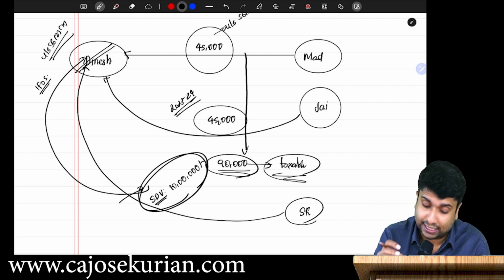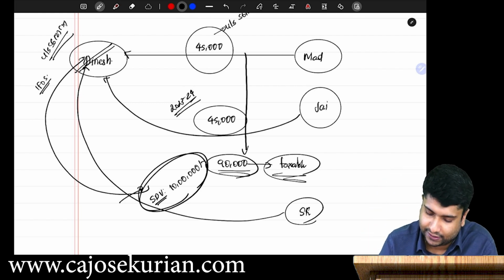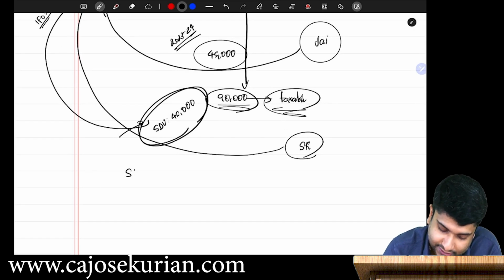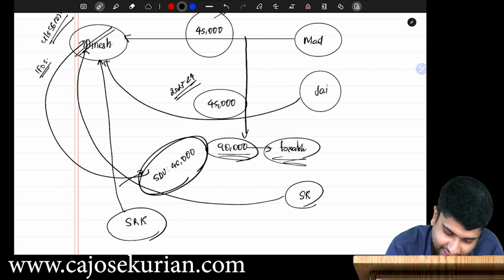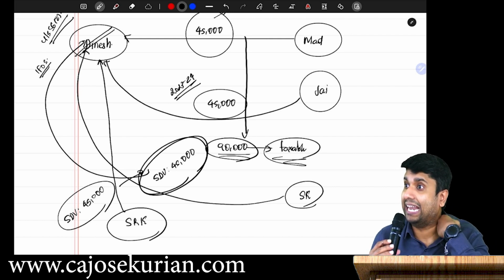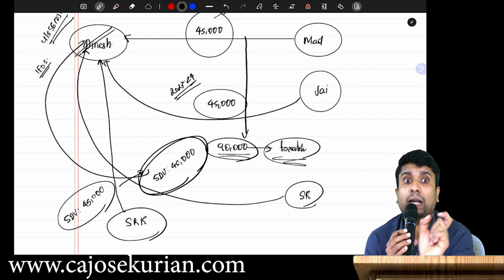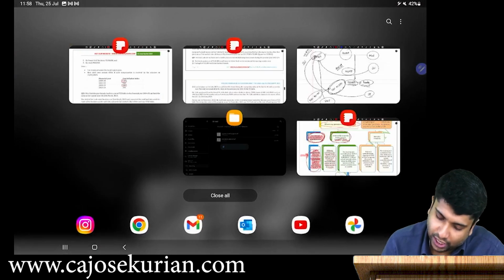Another thing here is, this is per property, not aggregate. What is per property? Say SK has transferred a property and the stamp duty value is 45,000. And SRK also came over there. Shah Rukh Khan visited Dinesh, saw Dinesh and gave another property and the stamp duty value is say 45,000. So how much is the total value of property received by Dinesh? 90, but no problem, not taxable, because in the case of immovable property, it is per property, not the aggregate. Are you with me?